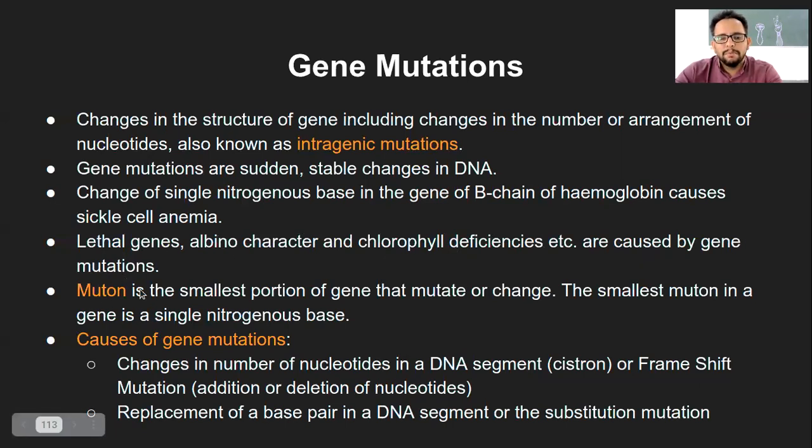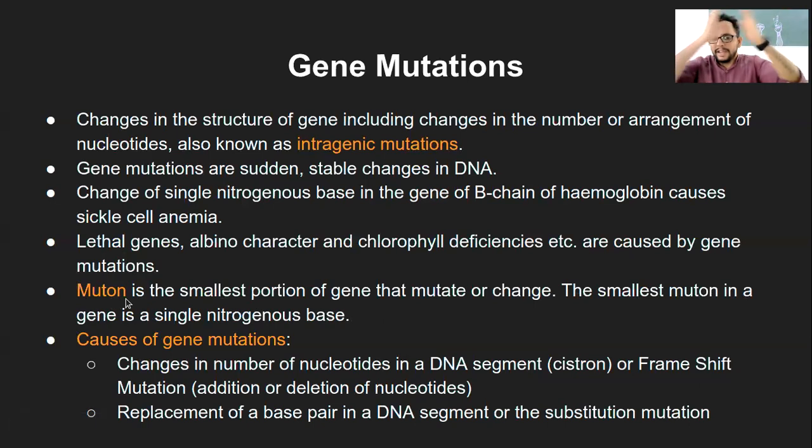Now, the muton is the smallest portion of the gene that can mutate or change. That is a single nucleotide base pair. So the smallest mutant possible in a gene is a single nitrogenous base pair, right? Whatever change is happening within, say, 1000 base pairs of the gene, there might be one single nucleotide which is changed, and that portion is called the mutant.